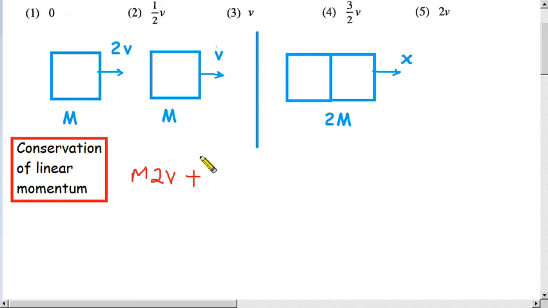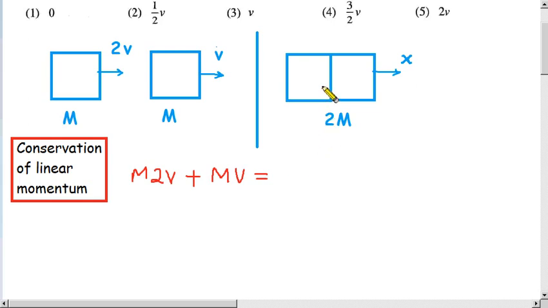Plus, not minus, because the velocity of the second one is directed in the same direction. So the mv term is just m times v. That is the total momentum before the collision. Then it must be equal to the total momentum of the objects after the collision.